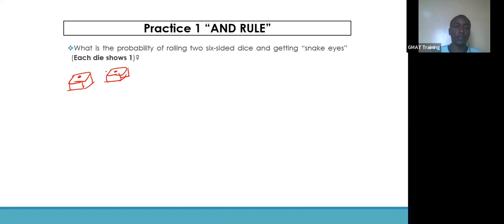Just like that. Now, what we want is a 1 for the first die, and a 1 for the second die as well. What's the probability of having 1 for the first one? That's 1/6. The probability of having 1 on the second one is 1/6.